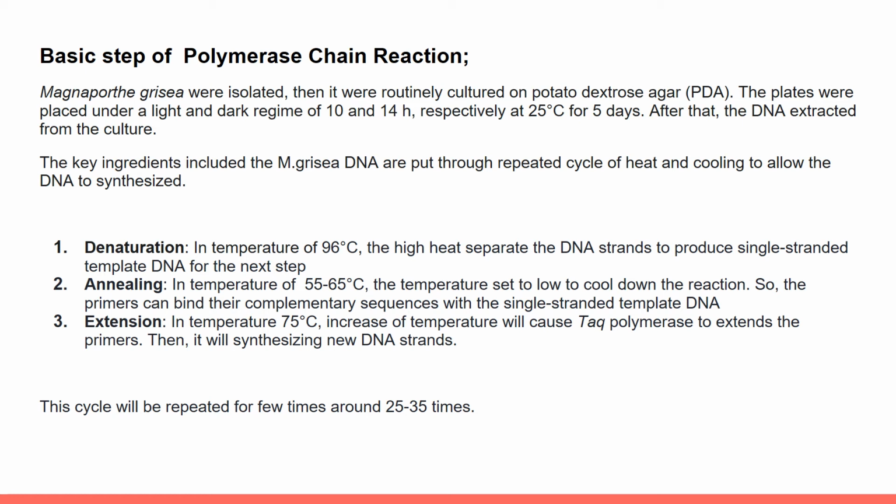And for the last step, extension. At a temperature of 75 degrees Celsius, the increase of temperature will cause Taq polymerase to extend the primers. Then it will synthesize new DNA strands. Then this cycle will be repeated a few times, around 25 to 35 times.